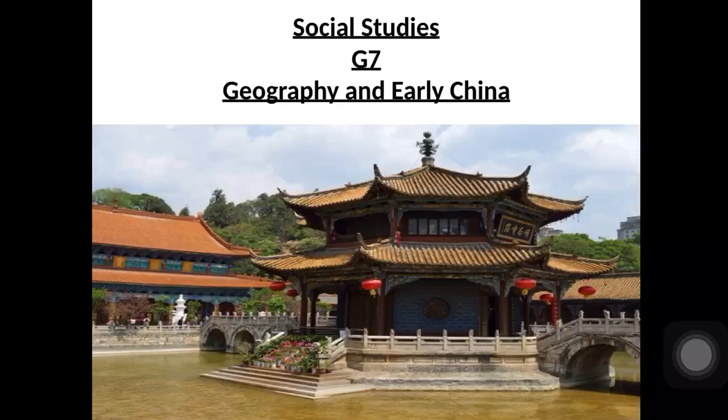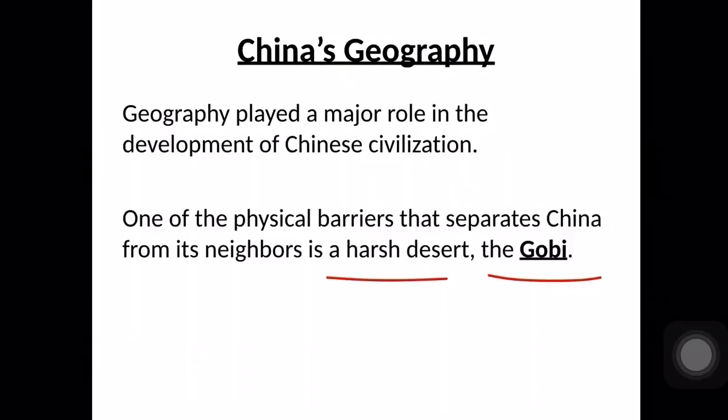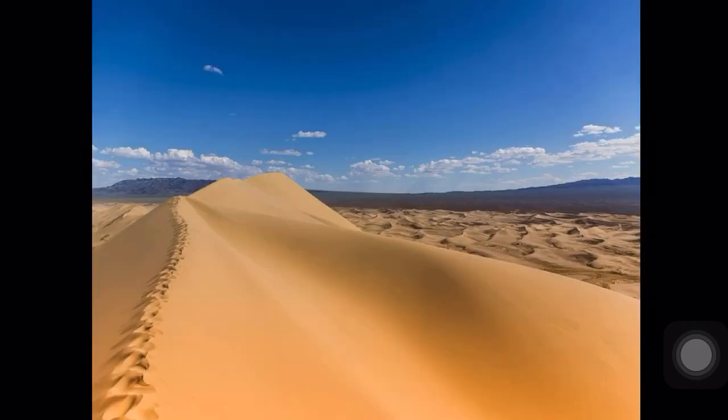Let's talk much more about China's climate. In the northeast, the climate is cold and dry. Winter temperatures drop well below 0 degrees. Rivers are frozen for more than half of the year. So in the northeast, we have three main things. The temperature in the winter is below 0 degrees, rivers are frozen for more than half of the year, and the climate is very cold and very dry. This is in the northeast.